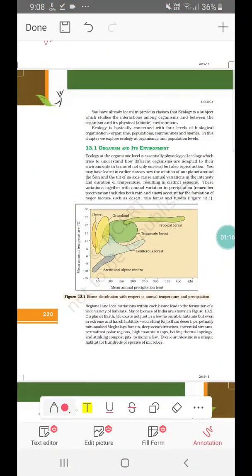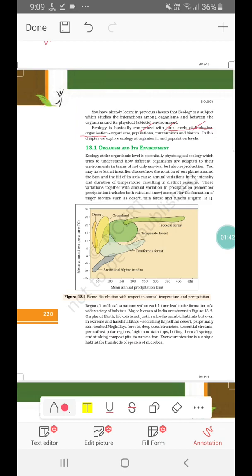So in ecology, what we will study is the 4 levels of biological organization, that is organisms, populations, communities and biomes. So these different levels will form biomes actually. Organisms together form populations, then communities and finally biomes. So let us look at the organism and its environment.